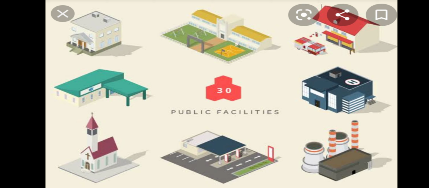Due to this, humans lived in one place, started settlements, and economic development happened. Understood? Human settlements are very important for economic development.